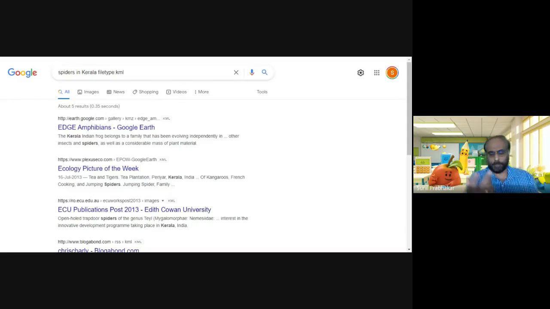You will normally find resources like Google Docs, Google Sheets, Google Slides, all these things. And you can also see a button called More. If you click on the More button, you will see another button called Google My Maps.